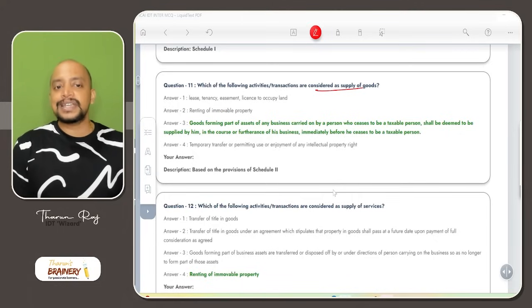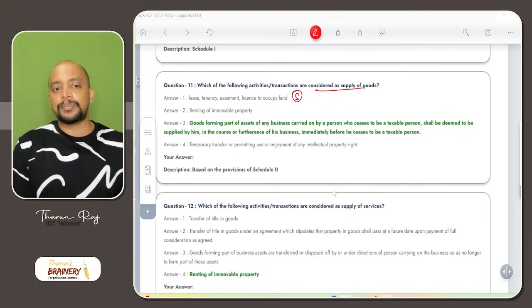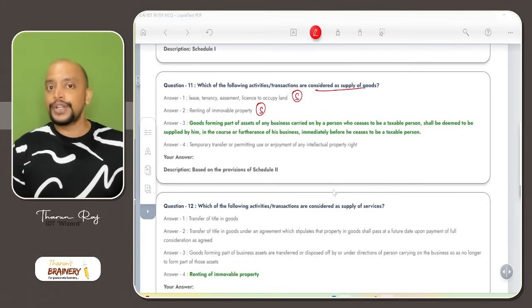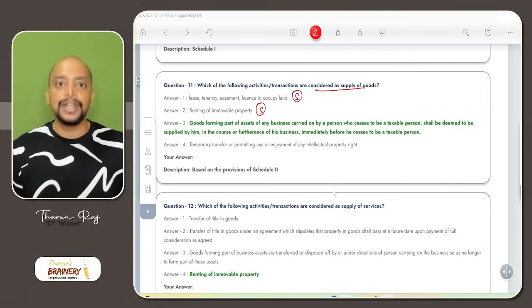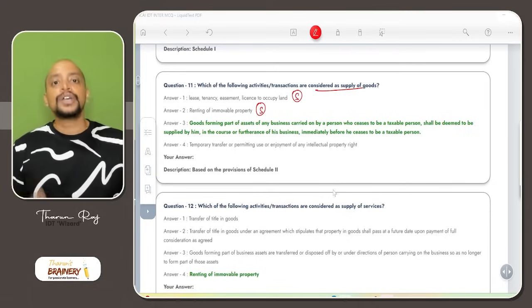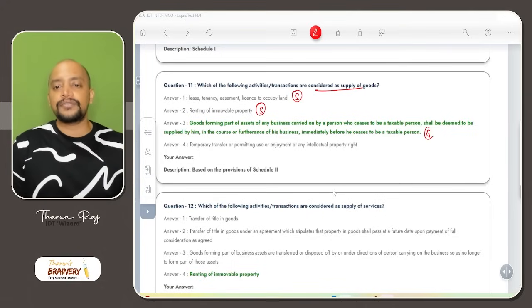Lease, tenancy, easement, license to occupy land is transfer of right to use land, so it will be supply of services. Renting of immobile property, again transfer of right to use immobile property, is treated as supply of service. Goods forming part of the assets of any business shall be deemed to be supplied by him in the course or furtherance of business. Yes, so that is at the time of cancellation of registration, whatever is the leftover closing stock is deemed to be supplied and it is treated as sale of goods.